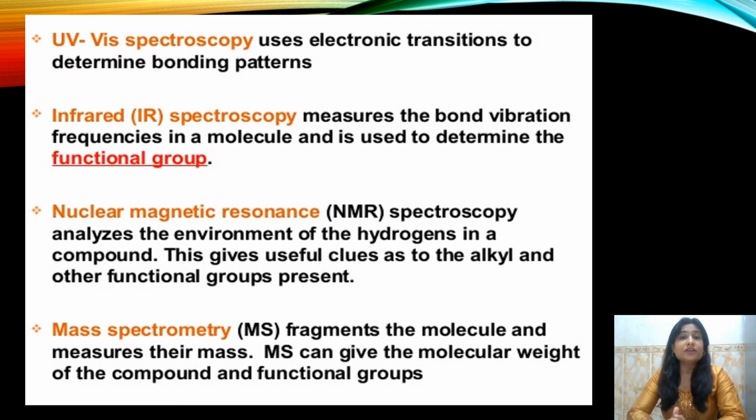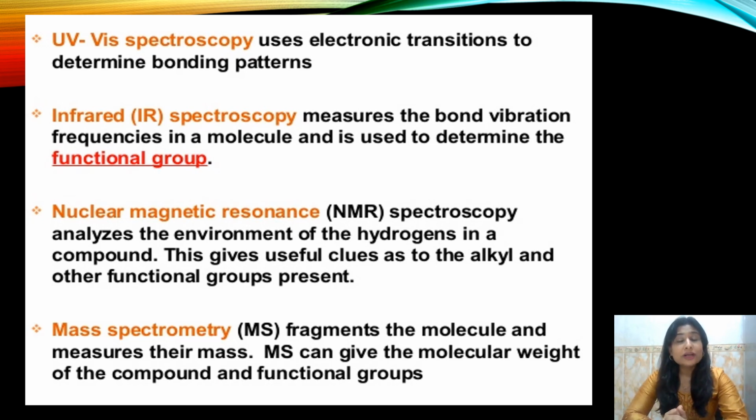The final classification is based upon the region of the electromagnetic spectrum that is being used in that spectroscopic technique. According to the kind of electromagnetic radiations that we use, the spectroscopic techniques are given different names. For example, when we are using UV radiations, the name given is UV spectroscopy. When we are using IR radiations, the name given is IR spectroscopy.